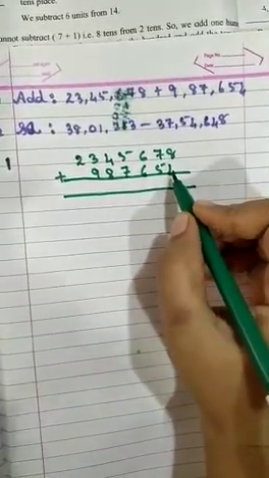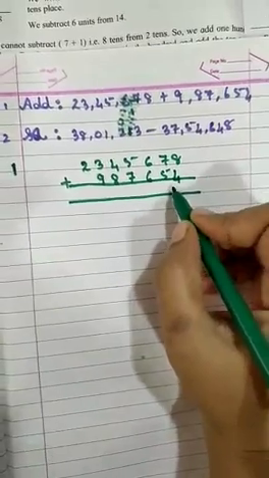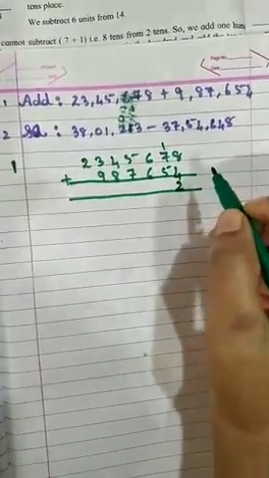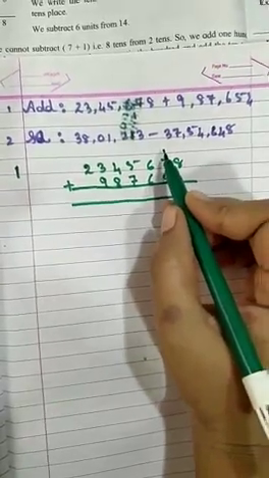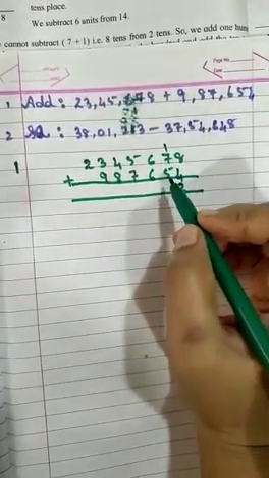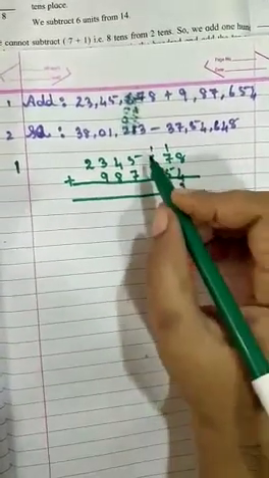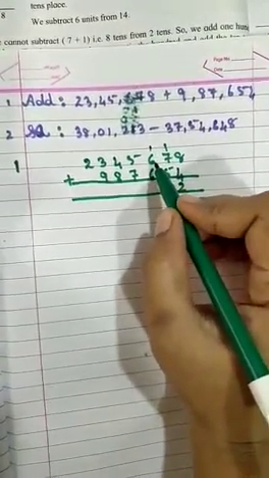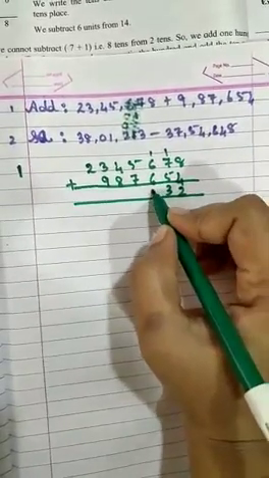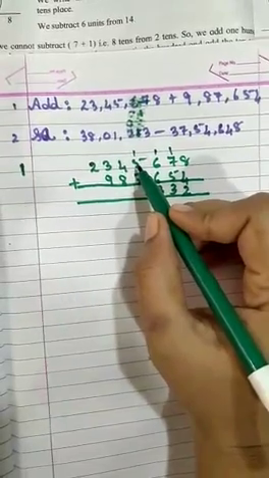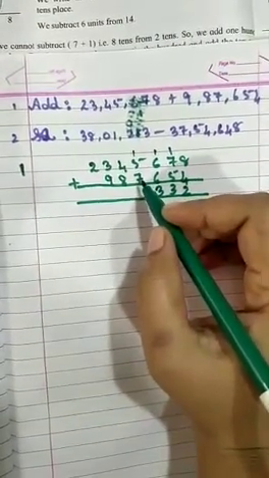So 8 plus 4 is how much? 12. So we'll write here 2 and 1 carry. Then 1 plus 7, 8. 8 plus 5 is 13. So 3, 1 carry. Then 1 plus 6, 7. 7 plus 6, 13. So 3, 1. 1 plus 5, 6. 6 plus 7 is how much?